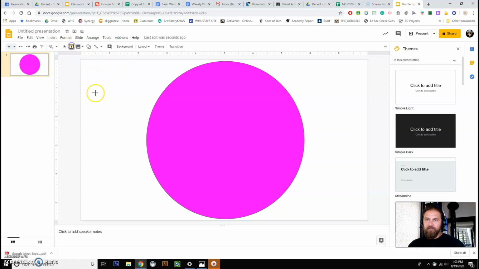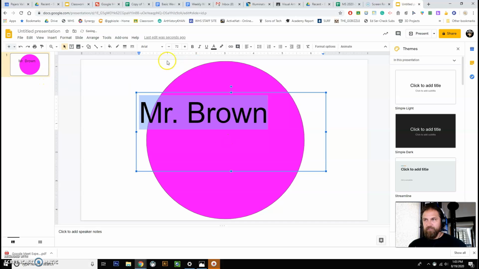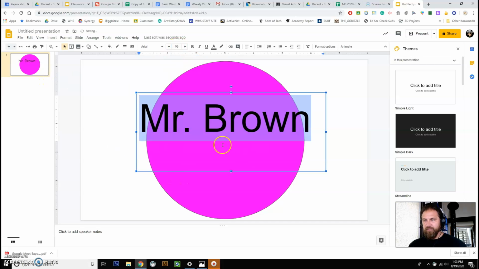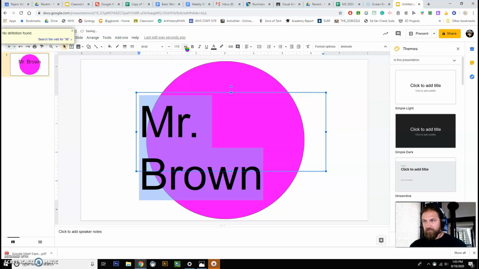So the main piece that needs to be there is your name, the name you want to be referred to as. So even though my name is Golden Brown, which some of you discovered, I'm going to have you call me Mr. Brown, or honestly, you could call me Brown if you want to. I don't really care. And that needs to be about the same size as the circle. So you could probably go all the way up to 42, 72, or even 96. If you want to go bigger than that, you actually can. You just have to type it in here, like 110.